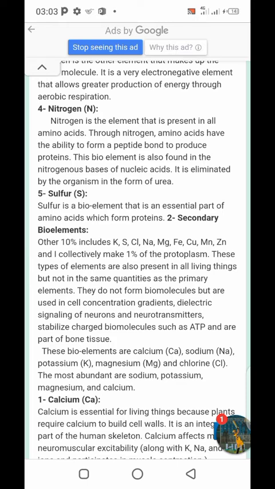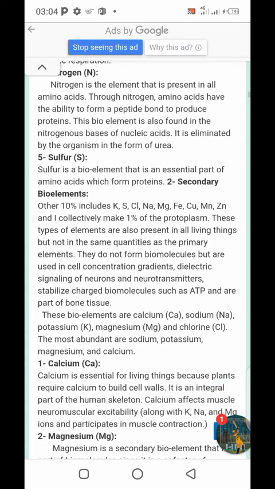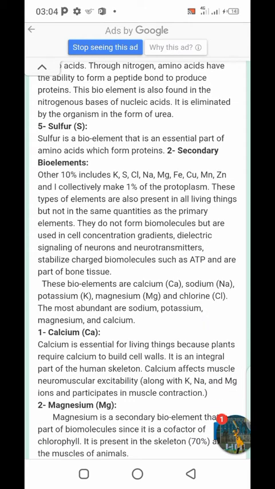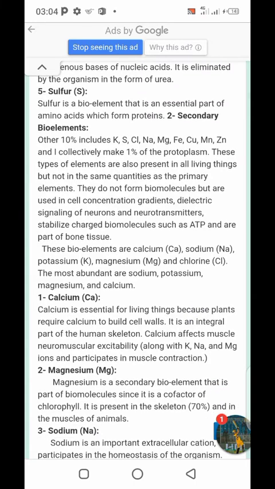Secondary bioelements. The other 10 include potassium, sulfur, chlorine, sodium, magnesium, iron, copper, manganese, zinc, and iodine, which collectively make 1% of the protoplasm. These types of elements are also present in all living things, but not in the same quantities as the primary elements. They do not form biomolecules but are used in cell concentration gradients, electrical signaling of neurons and neurotransmitters, stabilize charged biomolecules such as ATP, and are parts of bone tissue.